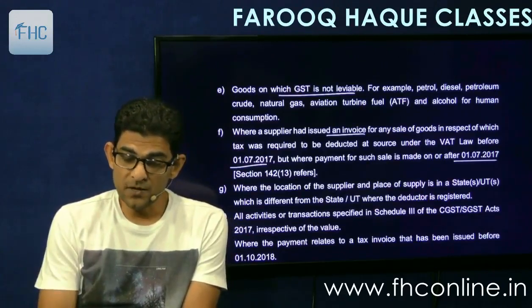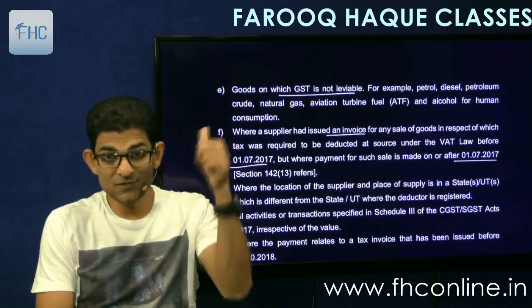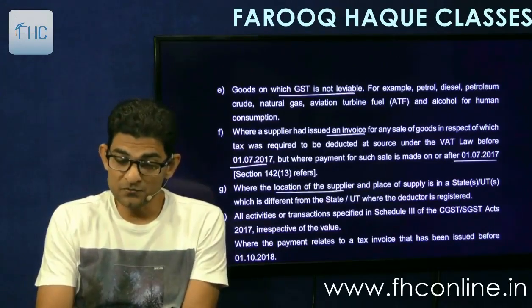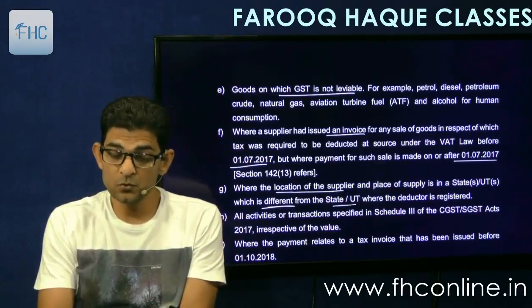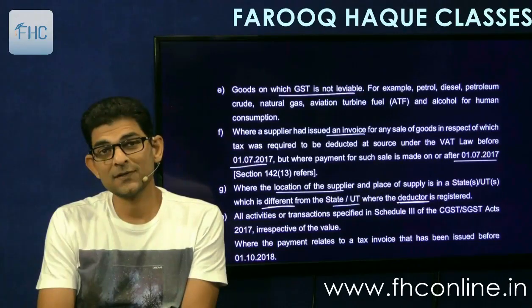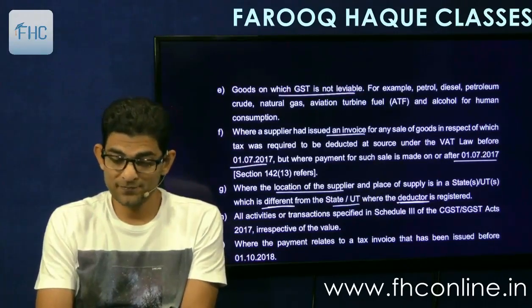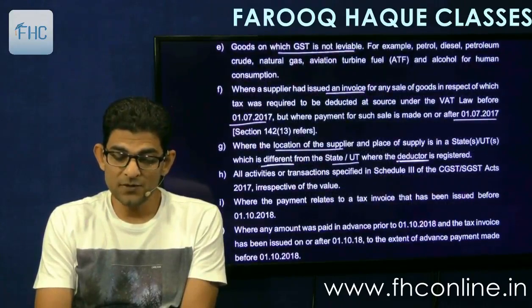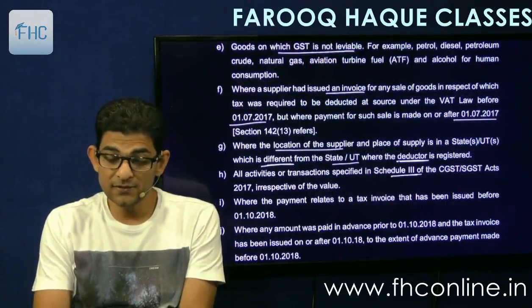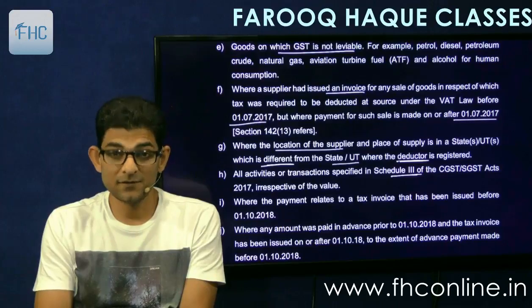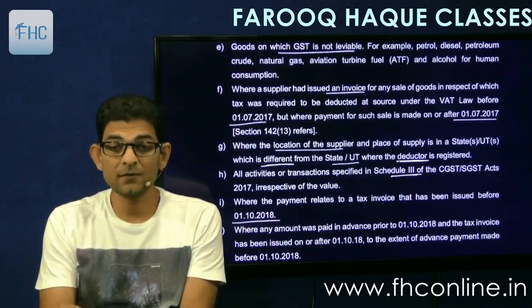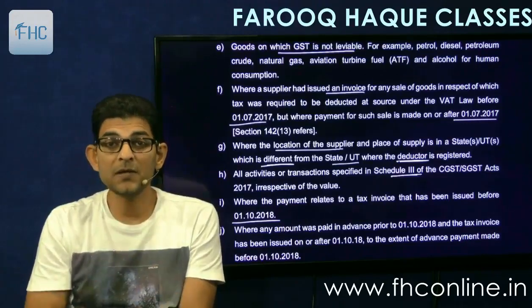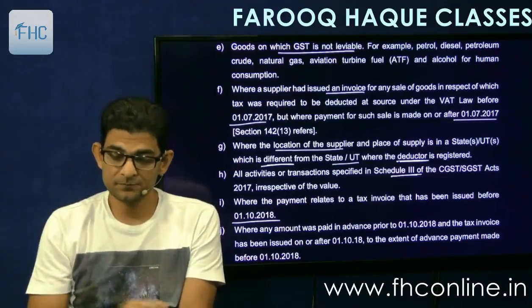Or where the location of the supplier and, see, this is the point that we had just discussed, location of supplier and place of supply is in a state or UT which is different from the state or UT where the deductor is registered. So then no TDS. Then all activities or transactions specified in Schedule 3, the negative list. If the transaction is in the negative list, then no TDS. Or where the payment relates to a tax invoice that has been issued before 1/10/18, the date of levy of TDS.